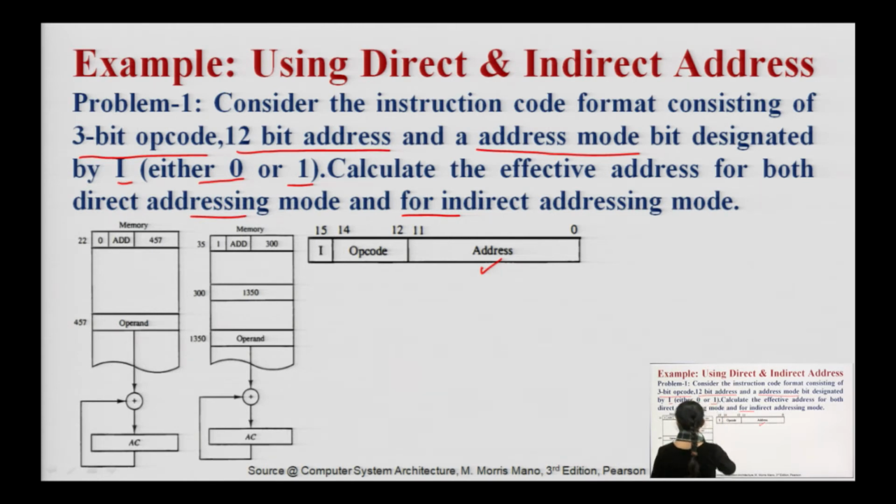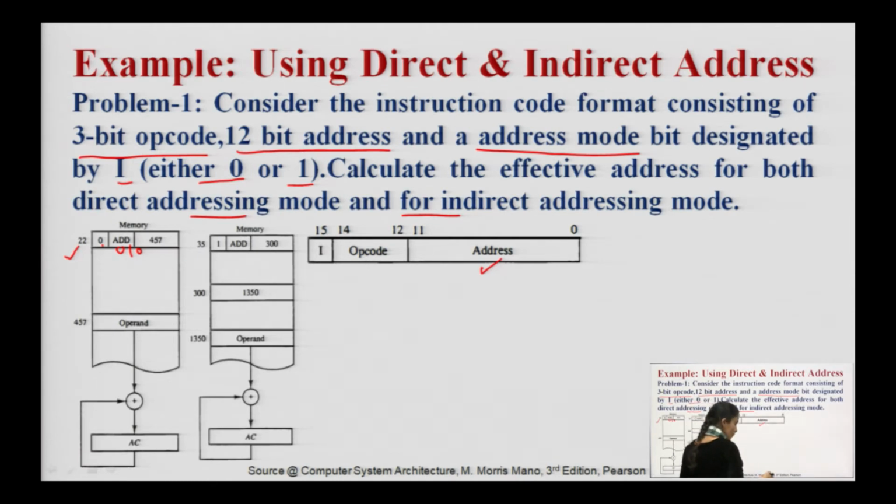So, let us take this first figure, the left one. Here at address location 22 we have been given the instruction format, that is 0. This 0 means we are using direct addressing mode. Then the opcode given to us is add. This will be 0, 1, 1, or the value will be somewhere from 000 to 111.